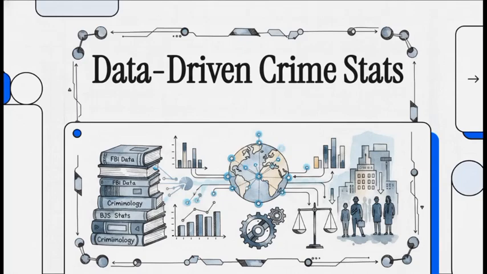Okay, let's dive into this. Welcome to another explainer, where we take a complex and, honestly, often heavily debated topic and break it down using nothing but the source material, clear data, and a bit of structure.